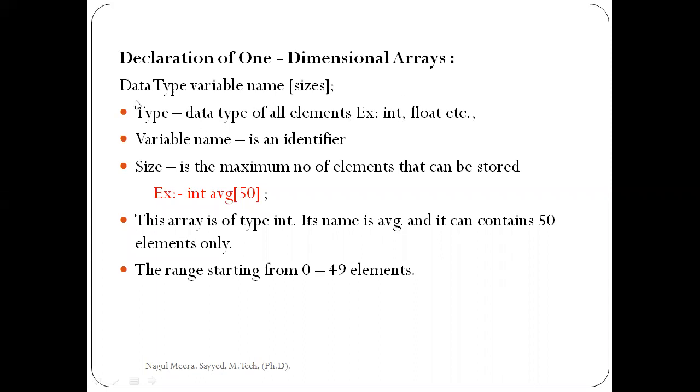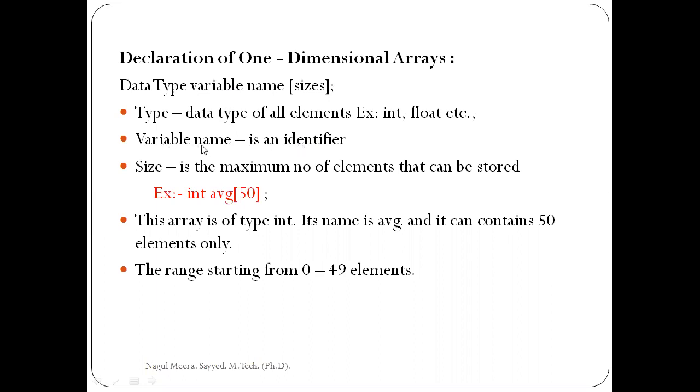So simple here, data type is nothing but we may use integer, float, character, etc. Variable name is nothing but we can use any identifier. Identifier is nothing but variable name, A, B, C, లేదా name, okay na? Something student, employee, we can use that type of identifier.